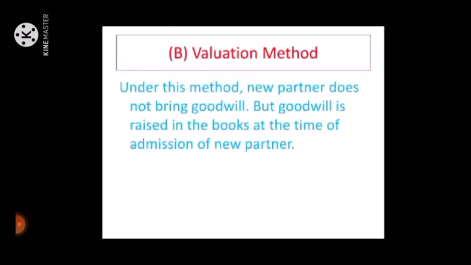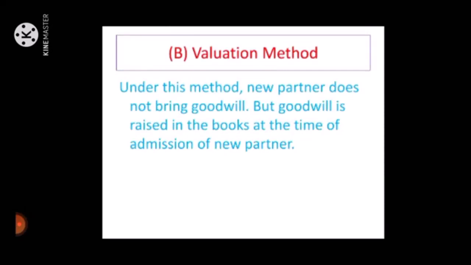Second, when the new partner brings goodwill in cash and it is paid privately to old partners, there is no journal entry. Third, when the new partner brings goodwill in cash and it is withdrawn by old partners: A, cash or bank account debit to goodwill account credit. B, goodwill account debit to old partners' capital account credit in sacrifice ratio. C, old partners' capital account debit to cash or bank account credit. Next, valuation method.